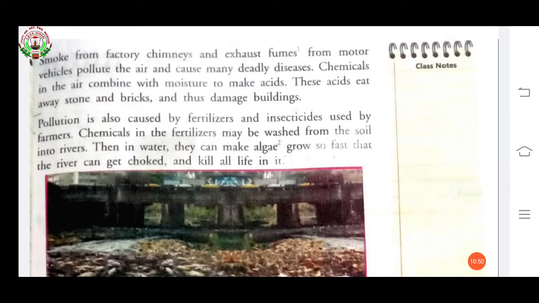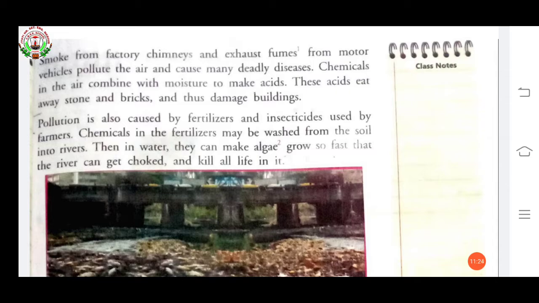See, pollution is also caused by fertilizers and insecticides used by farmers. Chemicals in the fertilizers may be washed from the soil into rivers. Then in water they can make algae grow so fast that the river can get choked and kill off all life in it.